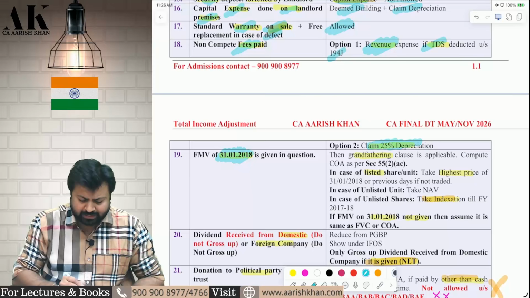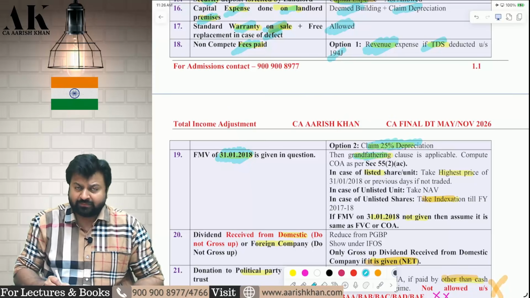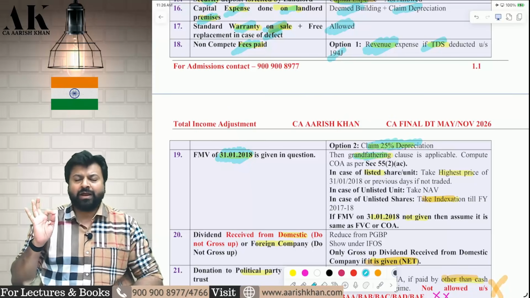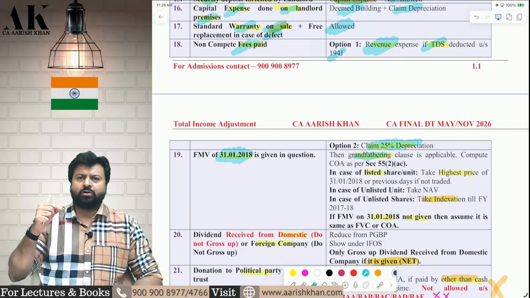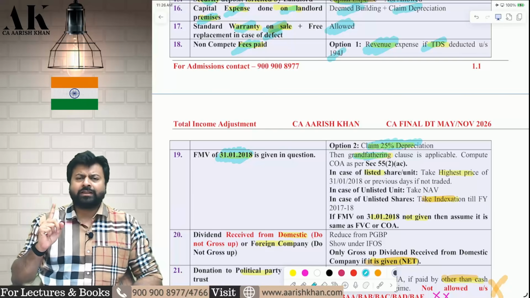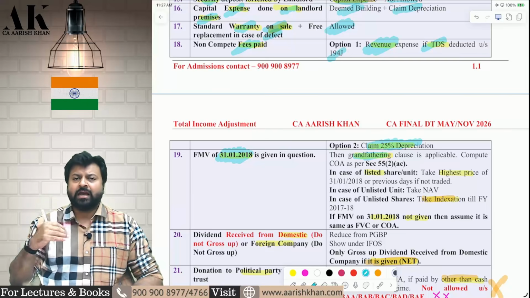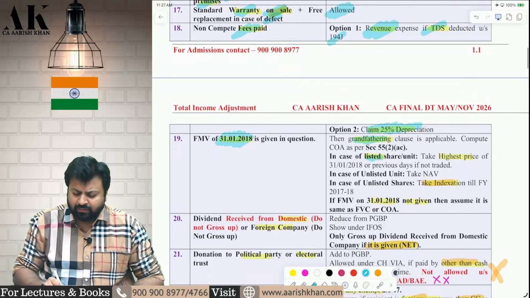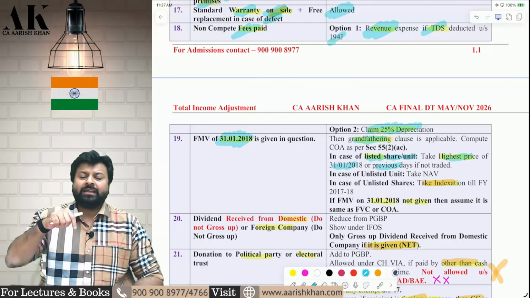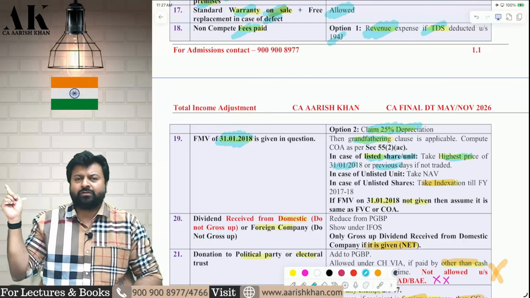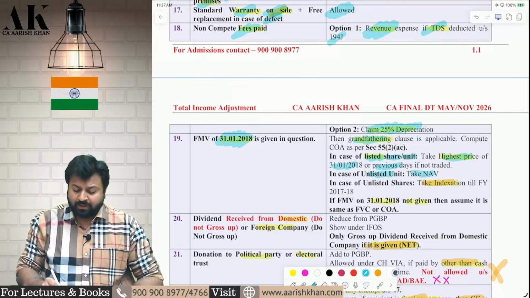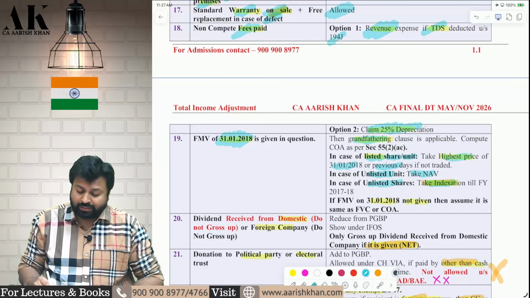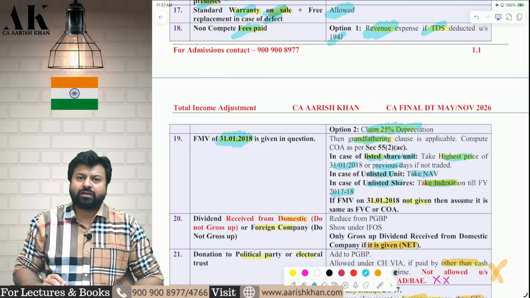Whenever 31st Jan 2018 is given in the question, always remember the grandfathering clause is applicable, and accordingly you have to compute your cost of acquisition. For that, you need the FMV on 31st Jan 2018. How will you find out the FMV on 31st Jan 2018? For listed shares and units, you will take the highest price on 31st Jan 2018, or if trade is not there on that day, then 30th Jan, 29th Jan, 28th Jan, whichever day trading has happened. Second, for unlisted units, take NAV, net asset value. For unlisted shares, take indexation till 2017-18. That will become the FMV on 31st Jan 2018.